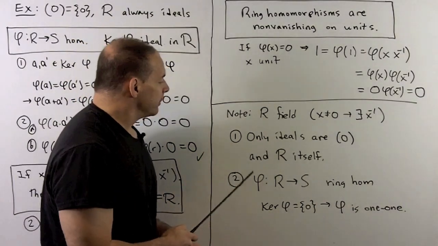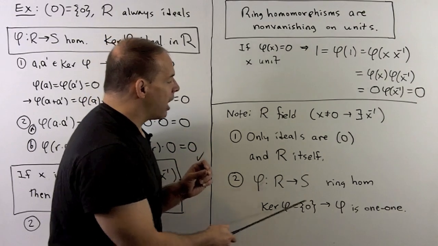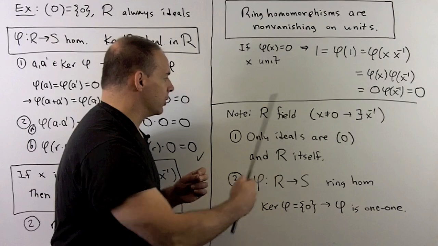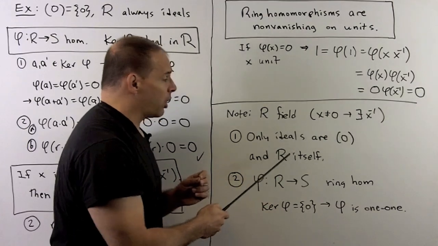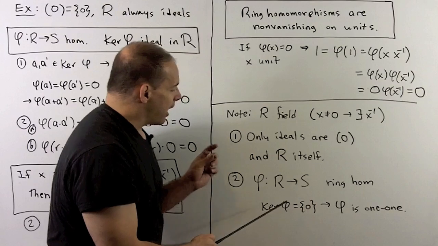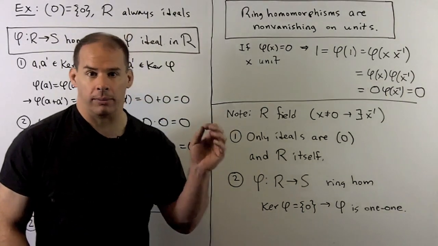We also have, if phi is a homomorphism carrying our field to any other ring, the kernel has to be equal to 0. We have no other ideals. It can't be R because phi of 1 is 1. So that means every ring homomorphism from a field to any other ring is a 1-to-1 map.